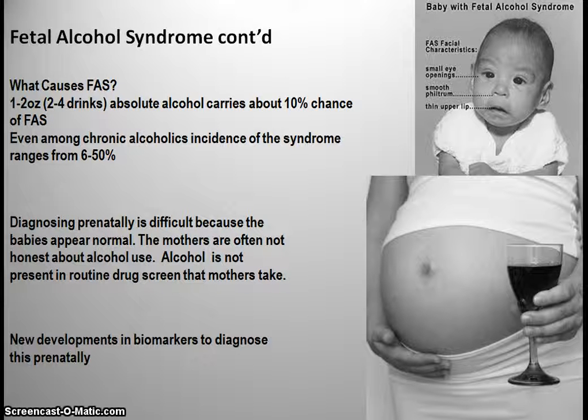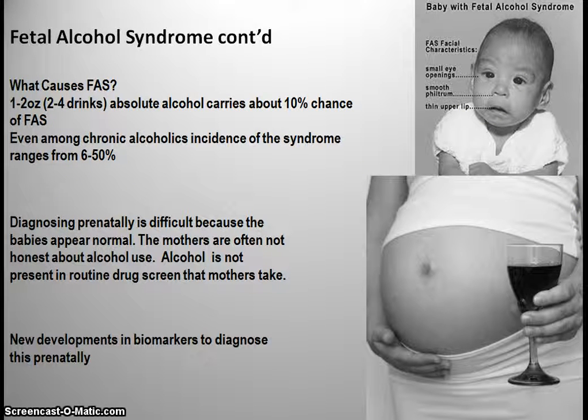1 to 2 ounces of absolute alcohol carries about a 10% chance of fetal alcohol syndrome. However, even among chronic alcoholics, the incidence of this syndrome occurring ranges from 6 to 50%. So that's a pretty wide gap of probability of developing this syndrome. So just be aware that it's not a done deal. If you do have alcohol when you're pregnant, your child is not definitely for certain going to have this condition. There is a wide range of likelihood.